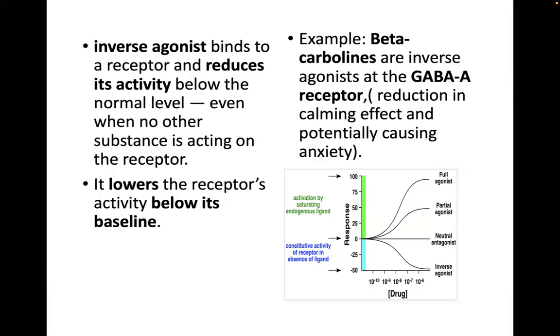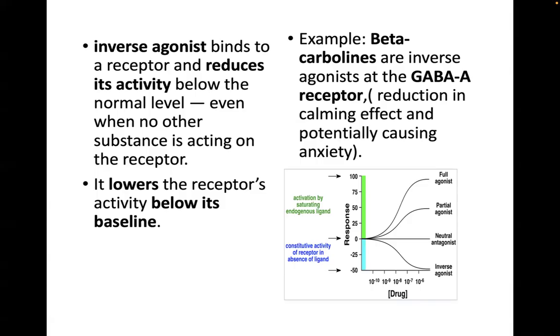Kasi GABA is one of our main neurotransmitters that is inhibitory in nature, no? So you experience a calming effect or even a hypnotic effect, no?